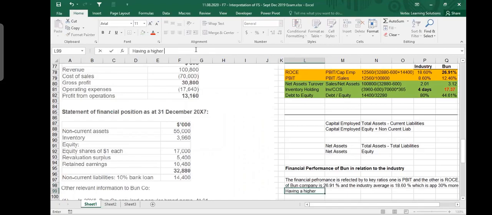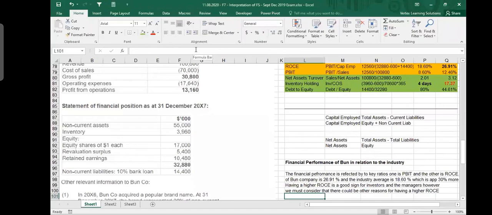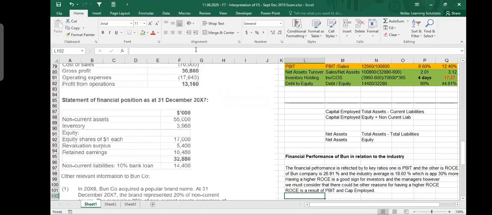Having a higher ROCE is a good sign for investors and the managers. However, we must consider that there could be other reasons for having a higher ROCE. ROCE is a result of PBIT and capital employed, and we know that PBIT depends on the accounting policies of a business.